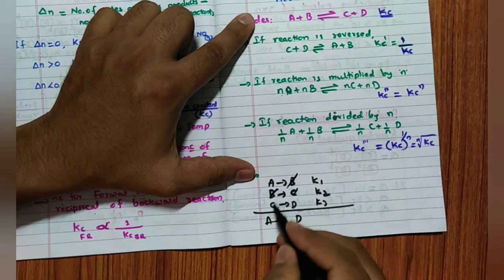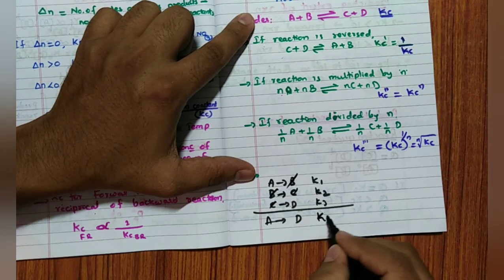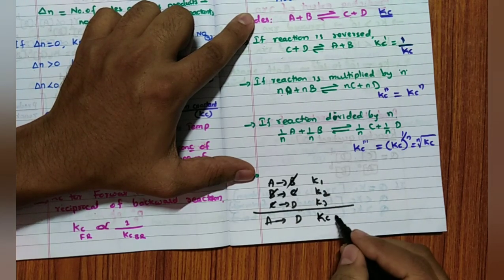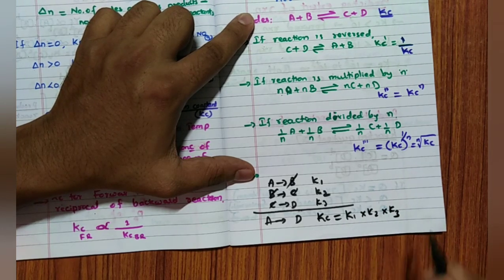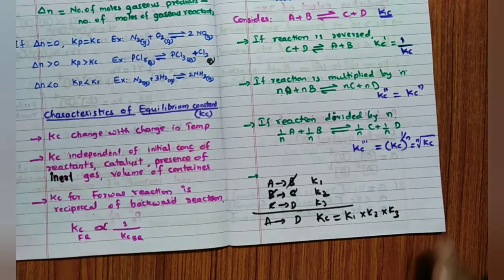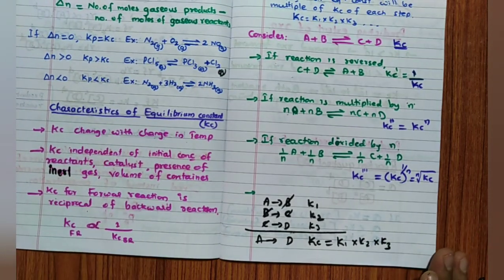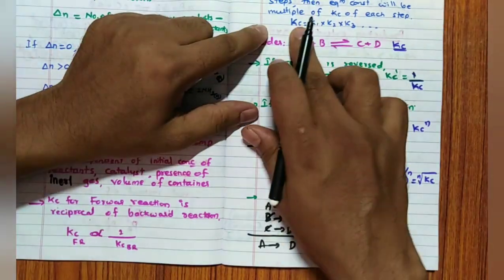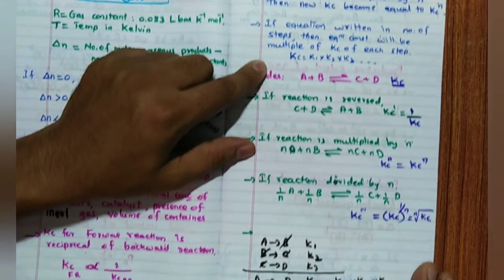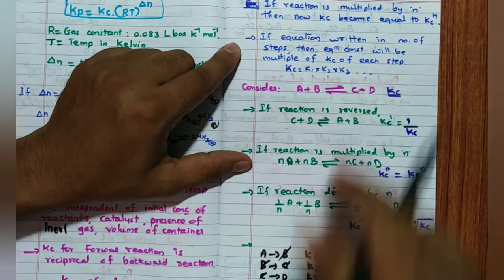Then B and B get cancelled, C and C get cancelled, correct? So it is Kc. Then how to get this Kc? Kc is equal to, remember, K1 into K2 into K3. So for a particular reaction, if the reaction is taking place in multiple steps, remember, then the new Kc is equal to the multiplication of K1 into K2 into K3, and so on. So this is the example for this.